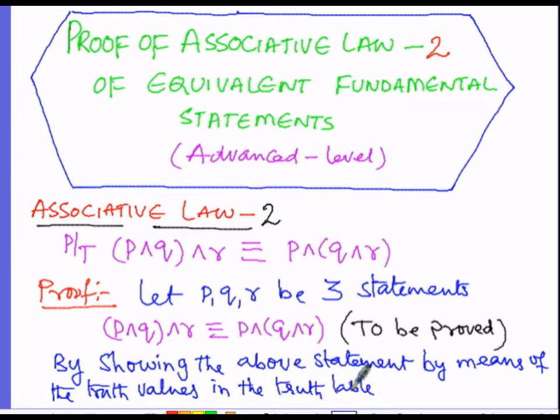We have to show the truth values of the given statement in the truth table. Then the next logical step: the condition to be proved is P and Q and R is identically equal to P and Q and R. So this is to be proved.